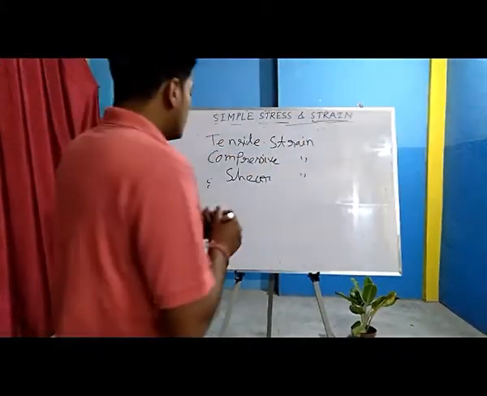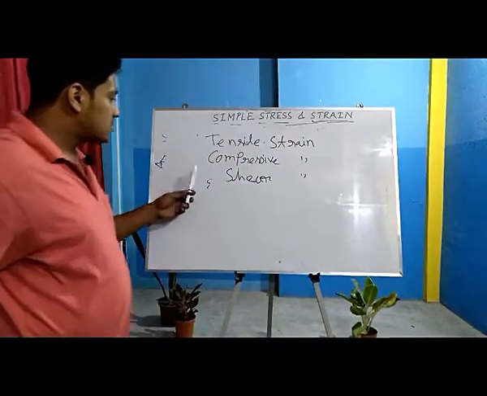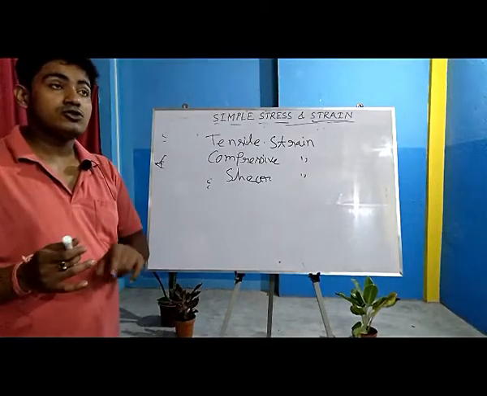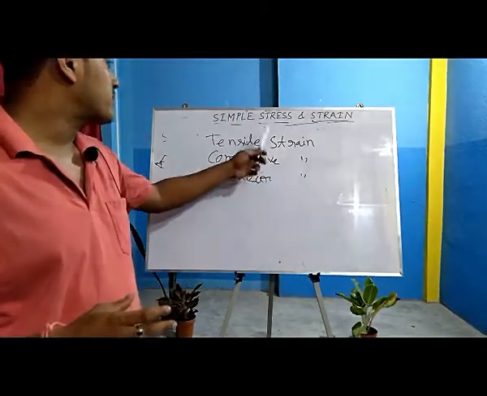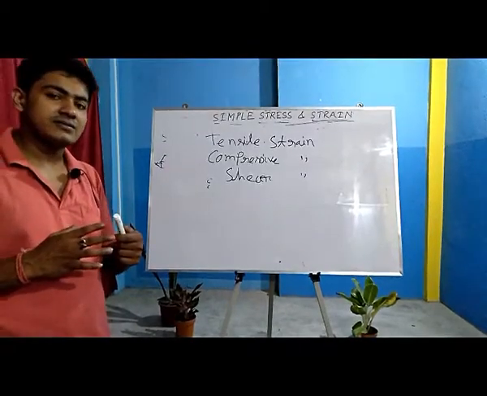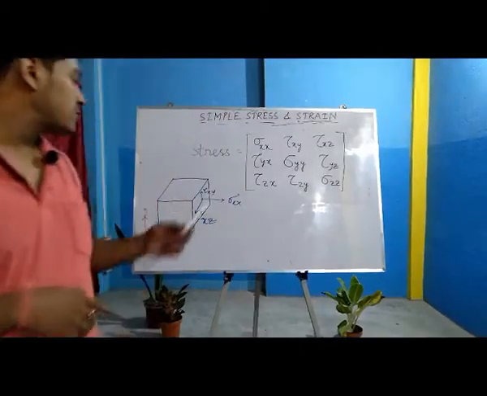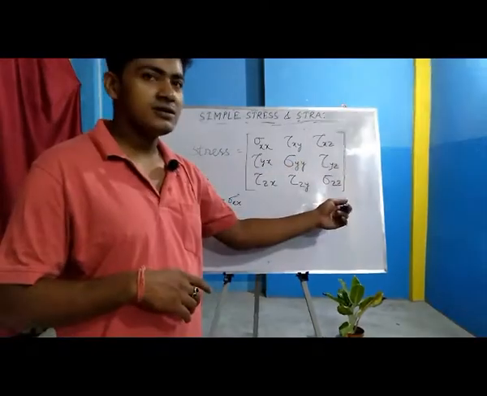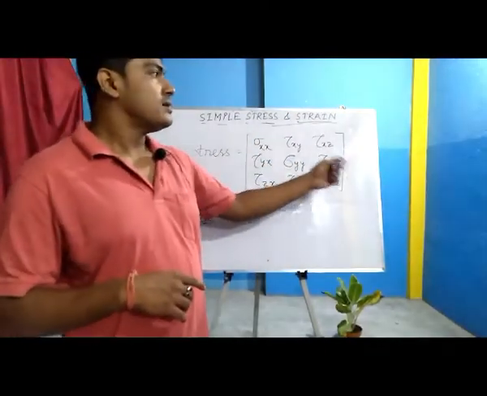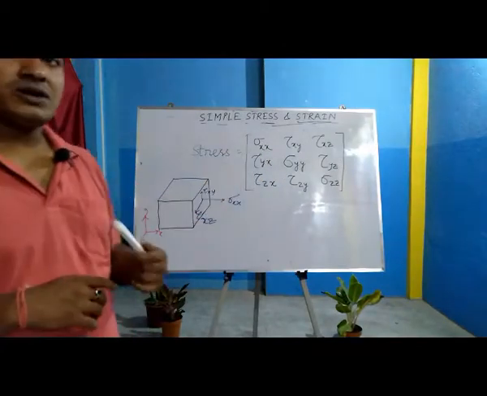Now all these types of stresses and strains can be represented by a matrix. As you can see, this is a matrix which represents various types of stress. Each and every term of the matrix I will discuss now.